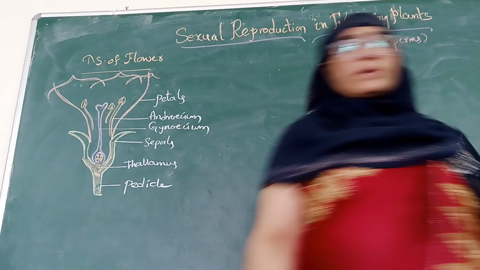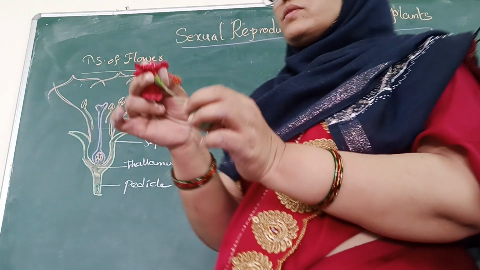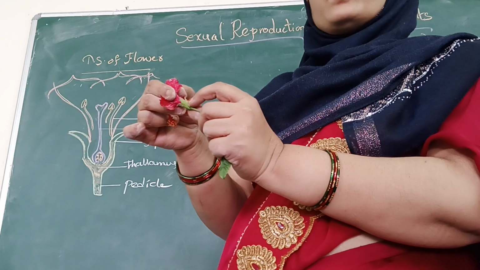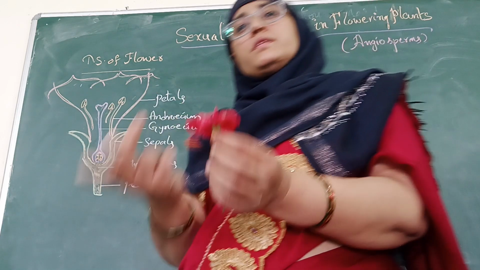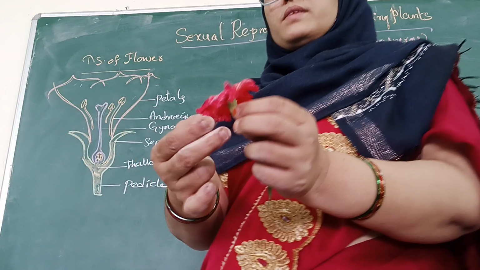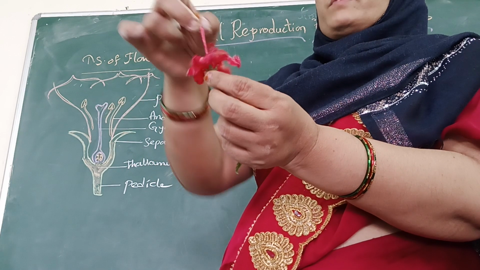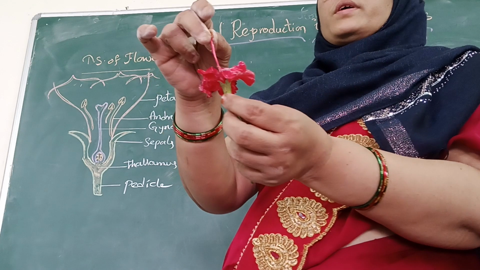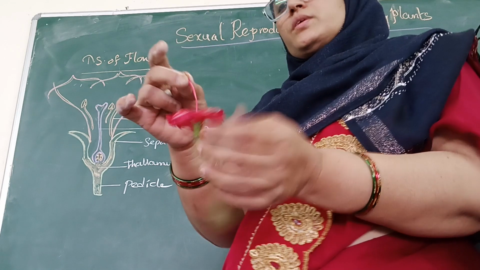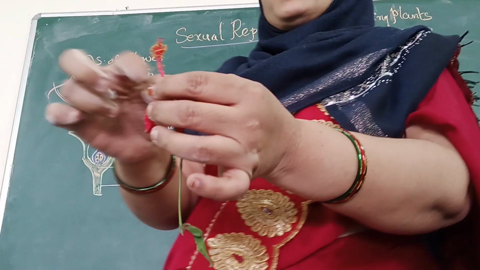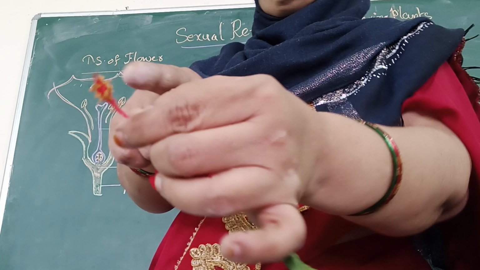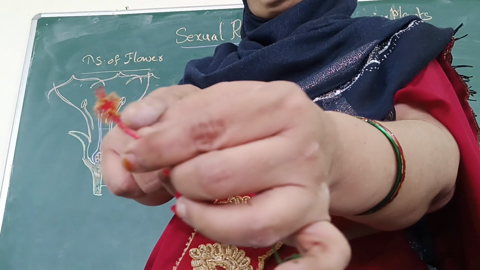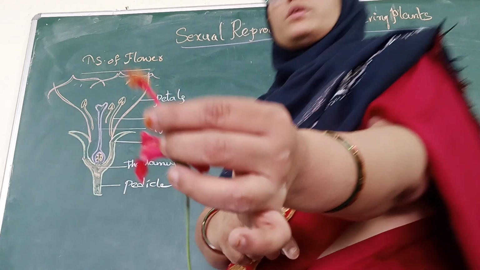So when we take a flower, it shows different parts. The stalk of the flower is called the pedicel, and the green leafy structures are called the sepals. The brightly colored ones, many in number, are the petals, and the number of sepals and petals differs in different flowers. This innermost whorl which arises from the base of the thalamus is called the gynoecium. And here is a hibiscus flower which bears the androecium and the gynoecium. These small stalks with the yellow colored lobed structures are called anthers.